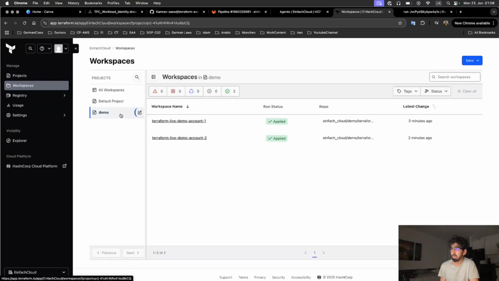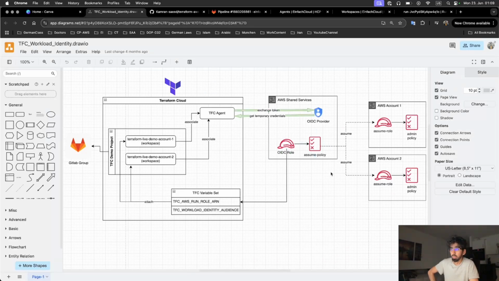For example, this is a demo project, might be you have a project for QA, you have a project for the security team, and you can create workspaces in those projects, and with these workspaces you can directly deploy resources using this workload identity federation, basically getting temporary credentials via the TFC agent and deploying into multiple AWS accounts.